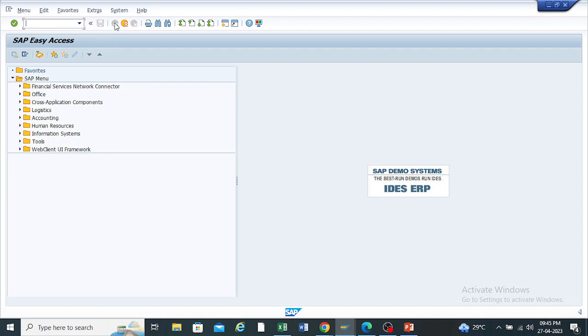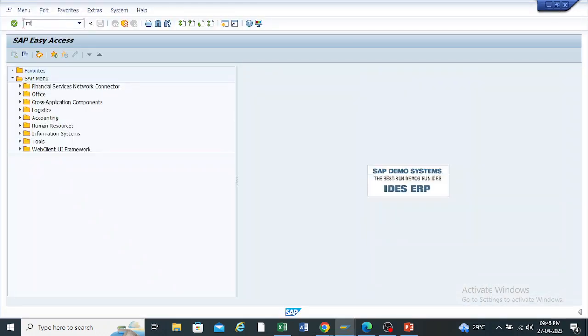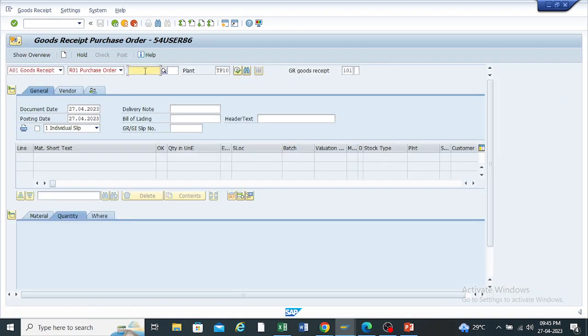Any doubts in this? Like that, in the same way we can receive the material and do the GR also. I will try to receive this material. For that, we go for the goods receipt and enter the purchase order number here.